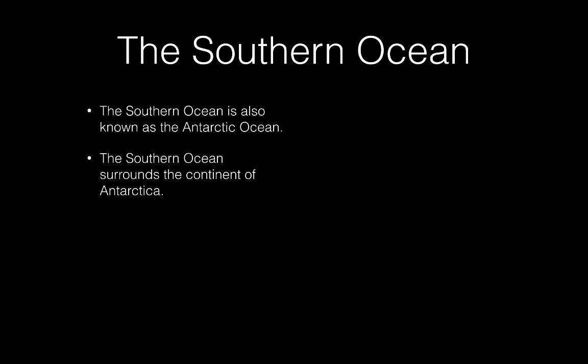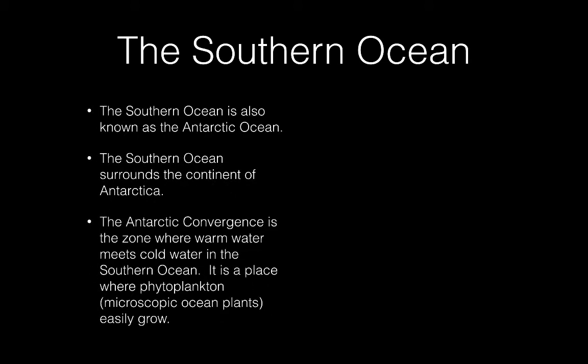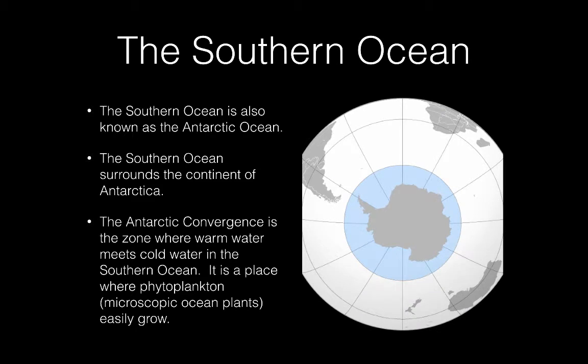The Southern Ocean. The Southern Ocean is also known as the Antarctic Ocean. The Southern Ocean surrounds the continent of Antarctica. The Antarctic Convergence is the zone where warm water meets cold water in the Southern Ocean. It is a place where phytoplankton, those are microscopic ocean plants, easily grow. And here you see the map, and it shows that the circular area right around the South Pole, surrounding the continent of Antarctica, is the Southern Ocean.